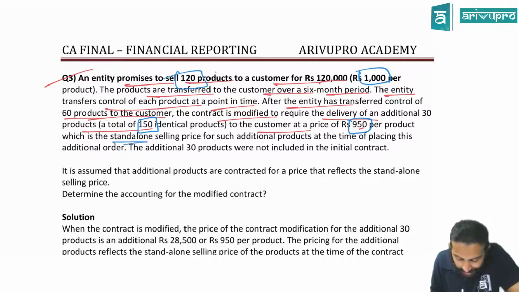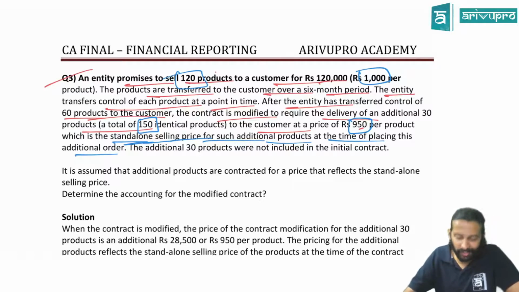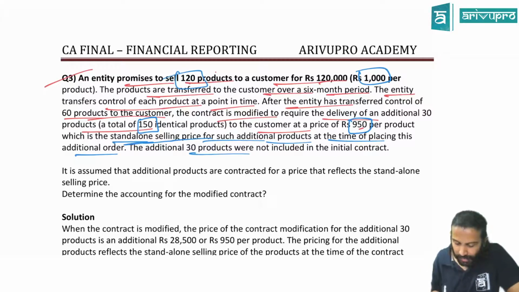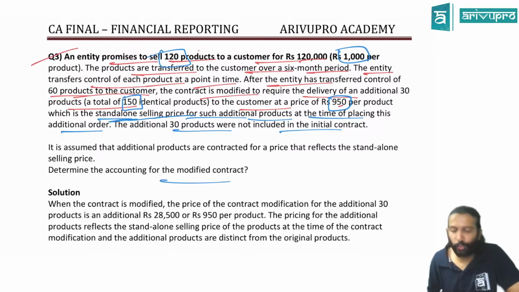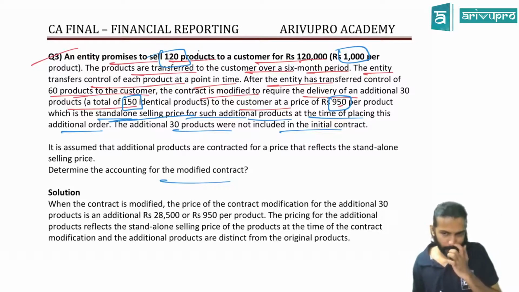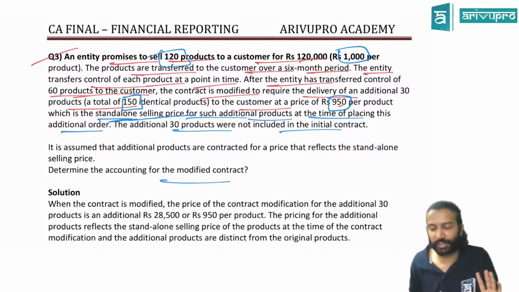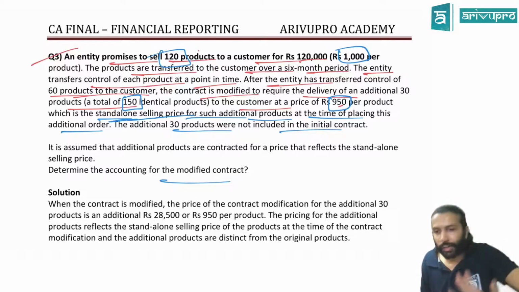Which is the standalone selling price for such additional product at the time of placing the additional order. The additional products of 30 were not included in the initial contract, obviously, because our initial contract was only for 120. So how do you account for the modified contract? First, you have to tell me which scenario this is now. First of all, is it a modification?